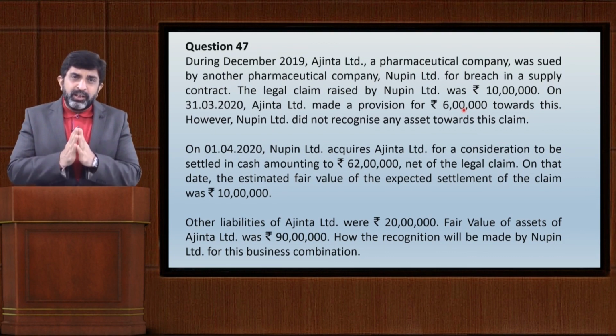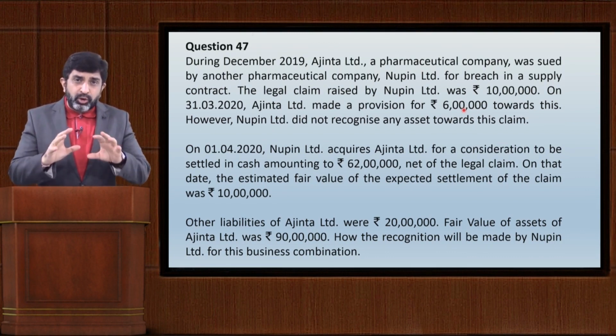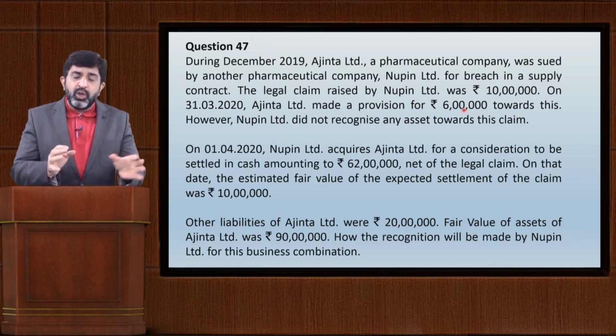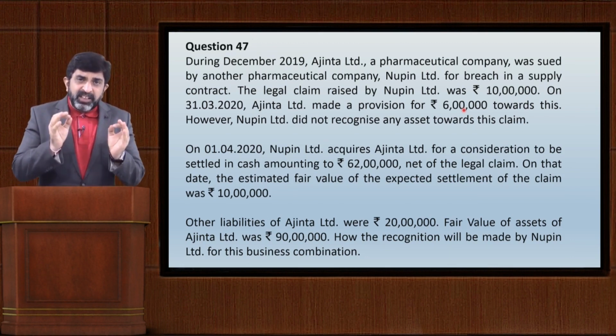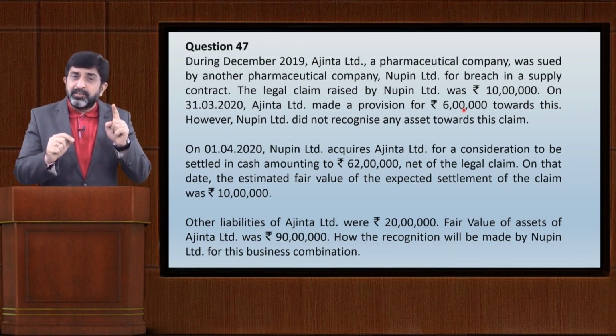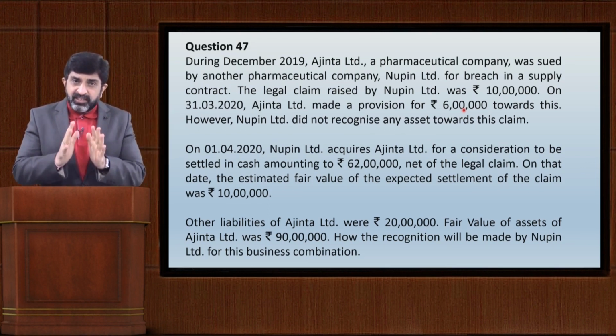Now friends, you can see one thing, that the agreement to settle the whole matter was by making a cash payment of 62 lakhs. Look into one thing, 62 lakhs is the consideration net of that claim. Now see what is happening.